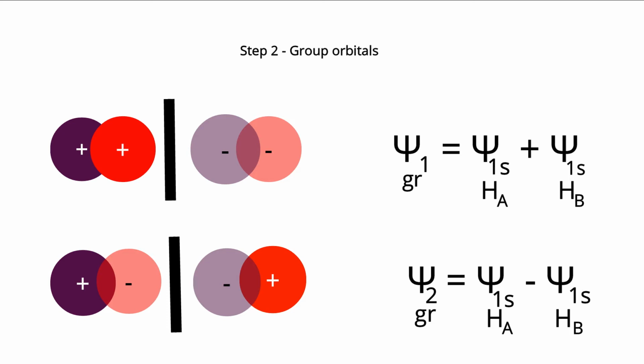Vertical planes will be there, horizontal plane will be there. So whatever operations are possible for the s orbital in the D3h point group, all are possible for the Psi1 group. So here also we can say the Psi1 group is a symmetric group.